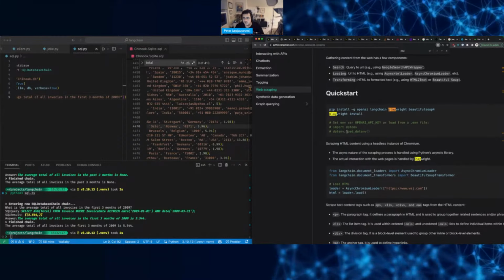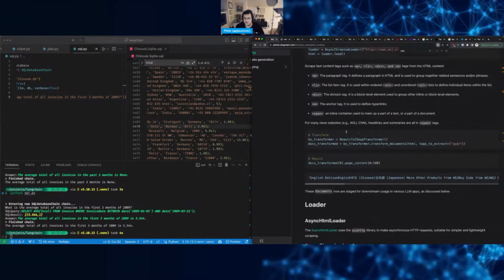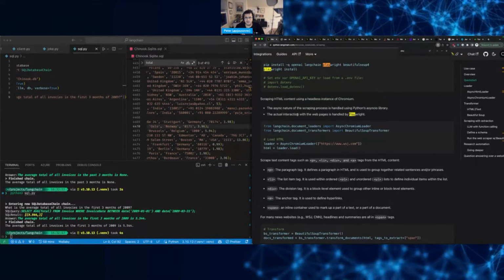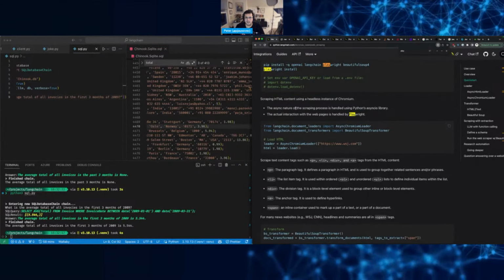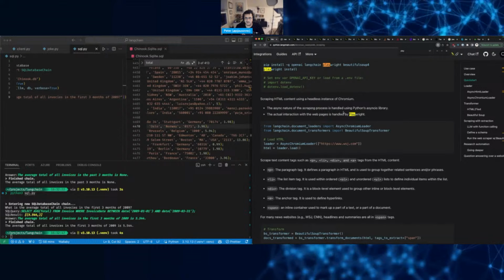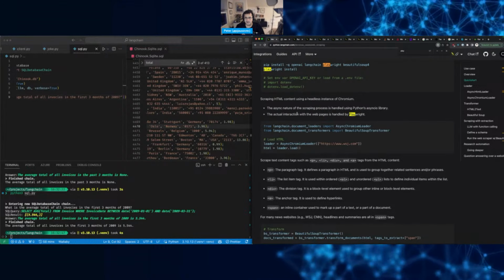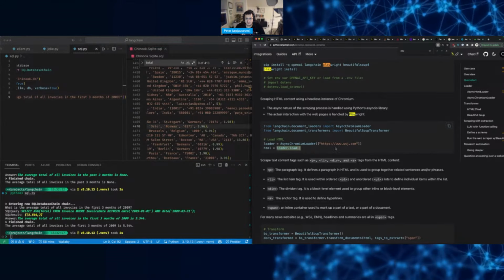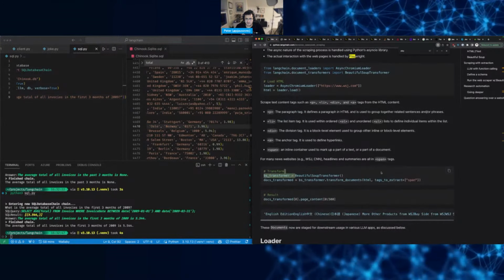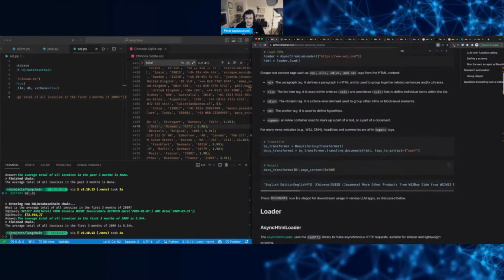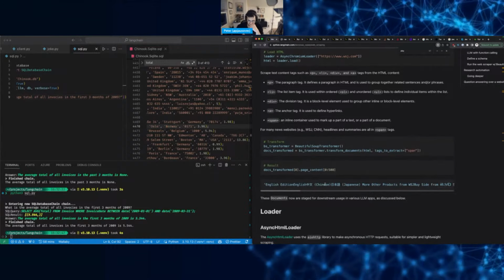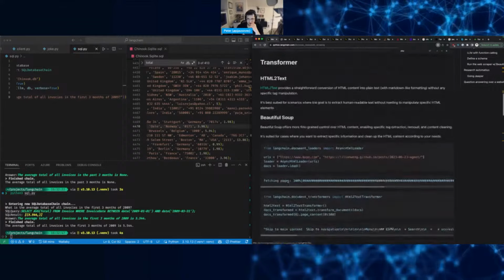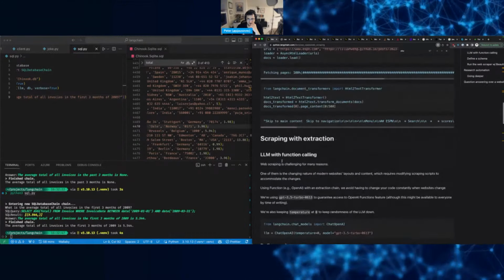Oh, I don't know in what context it is used here, but so what is it doing? So it scrapes. Oh, headless instance, Playwright, right? Yeah, so it's handled by Playwright, so it interacts with the web page. Yeah, so this is what it does. Loads the HTML, and then Beautiful Soup goes and parses whatever you want to parse from that page. And then what does it do next?